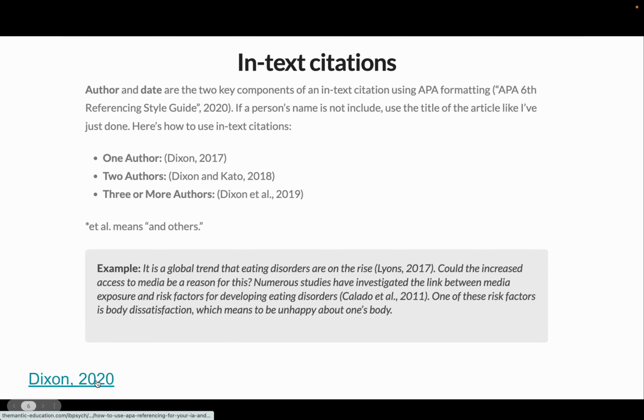There's a link here to an article that gives more information on how to do things, but for here, if it's one author, it's like this. If it's 2 authors, you do 2 names, and if it's 3 or more, you put Dixon et al. 2019, et al. again meaning Latin for others. All right, and here's an example paragraph down here.